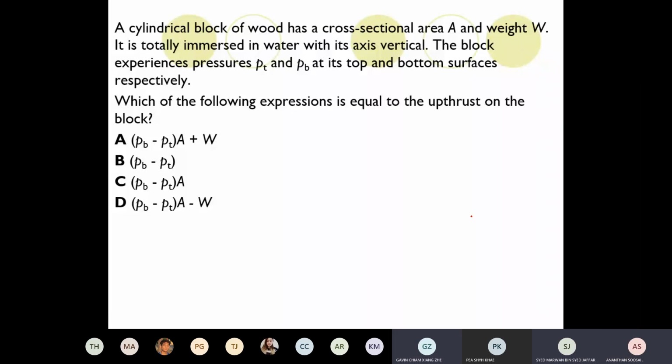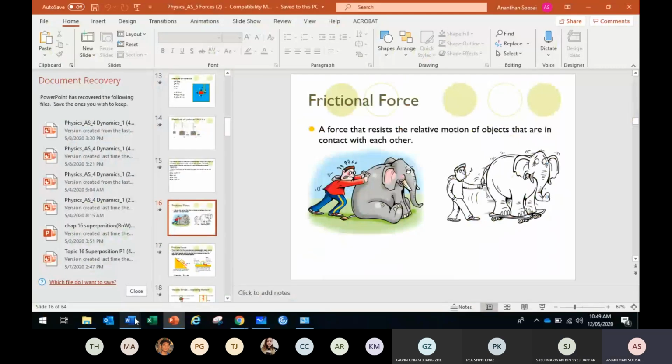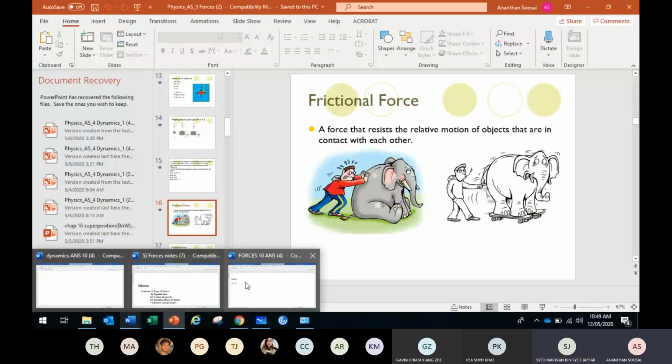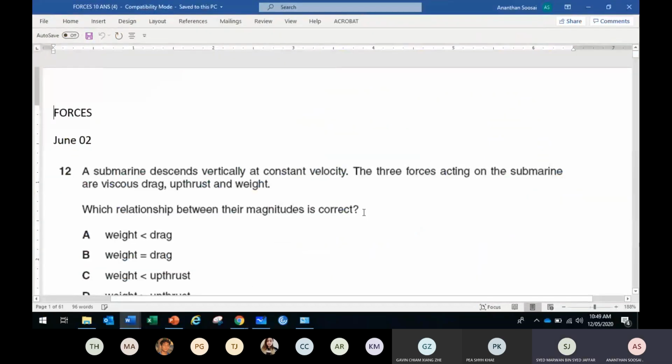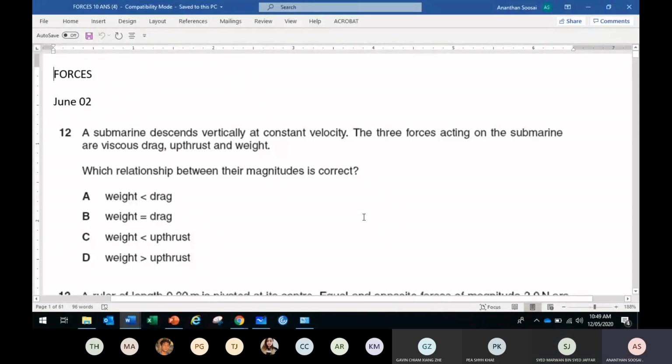C. C, the pressure difference times the cross-sectional area will be your Archimedes principle. Okay, so that's about upthrust force. Before we go to this, let me go through more questions. This is the past questions about upthrust. First question. Can be the answer?